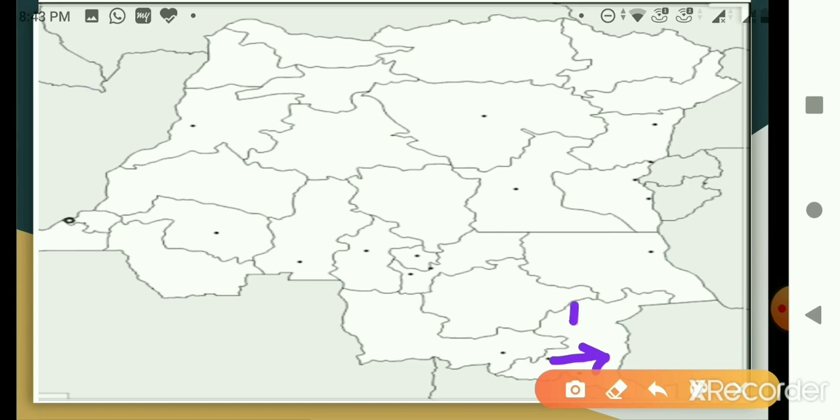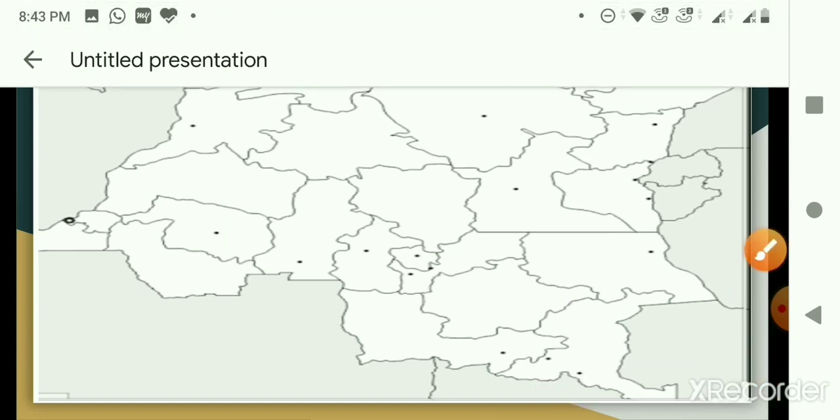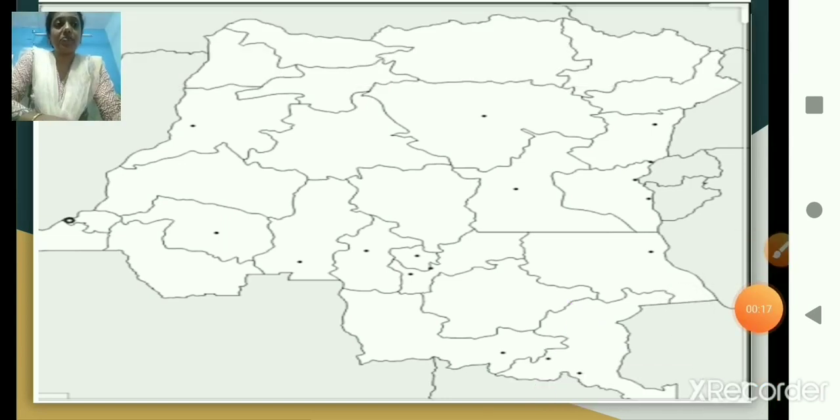Okay, so I'll write Lubumbashi over here. See that you write the correct spelling. I know children, locating the cities and neighboring countries is not very easy, but you need to do practice. If you practice it, then it will be very easy for you to locate. Clear?